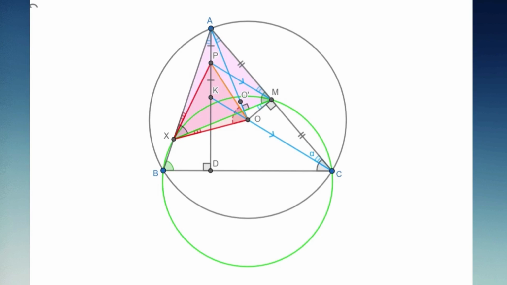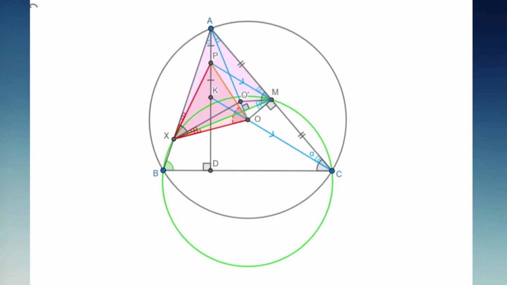We can easily say that O prime is the isogonal conjugate of point P, since these two angles are equal to each other and these two angles are equal to each other. And then we can conclude that these two angles are equal to each other, and since O prime XM equals OXM, we can conclude that OXM equals AXP. And this will finish the problem.